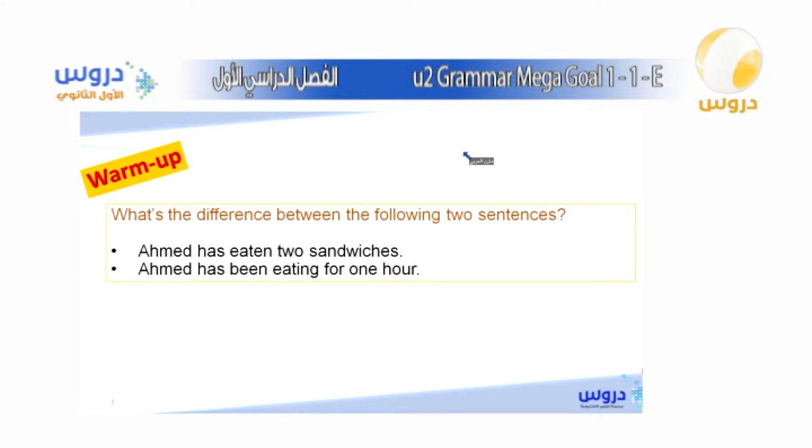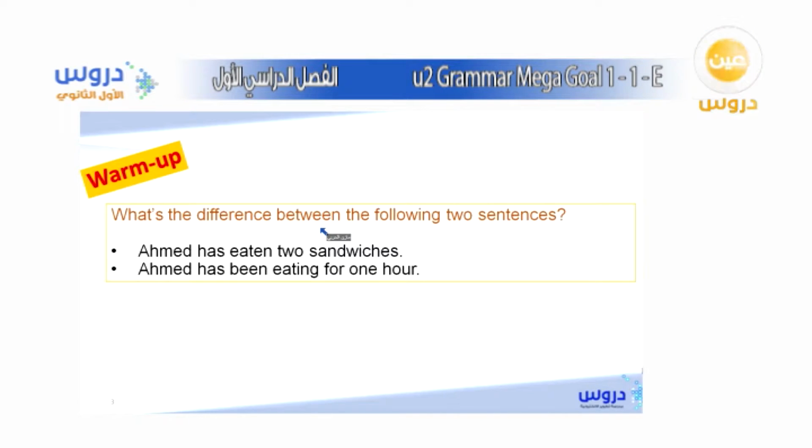So our first question: I do have two sentences for you. Welcome, by the way, Samar, Asma, Huda. I want you to read them. Number one is, Ahmed has eaten 2 sandwiches, and number two, Ahmed has been eating for 1 hour. Okay, so can you look at these two sentences and tell me what you think the difference between them is?